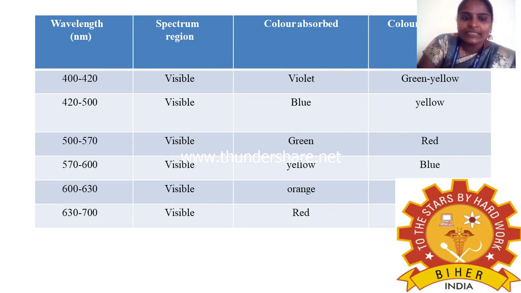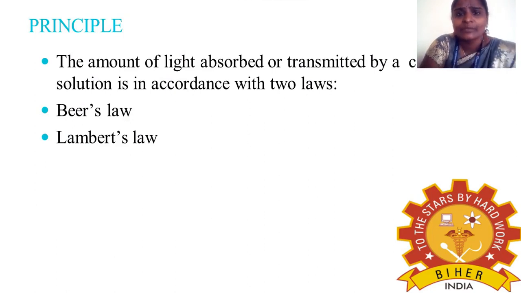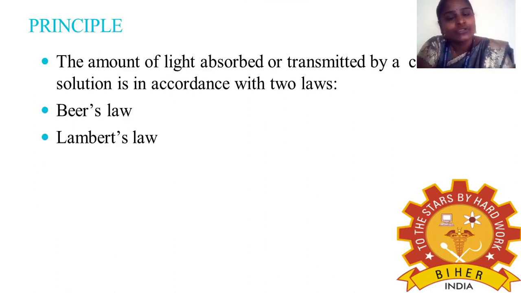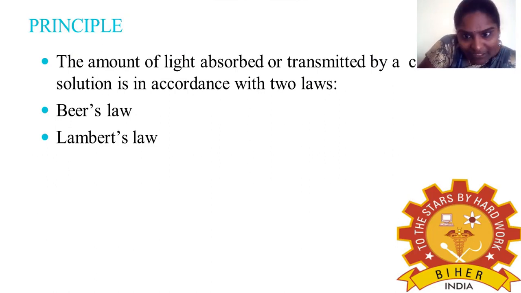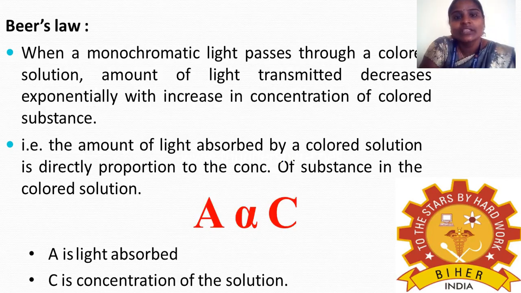Next, the principle of colorimeter. The principle is fully based on the amount of light absorbed and the amount of light transmitted. It is based upon two laws. One law is Beer's law, the second one is Lambert's law. First we will see about Beer's law.